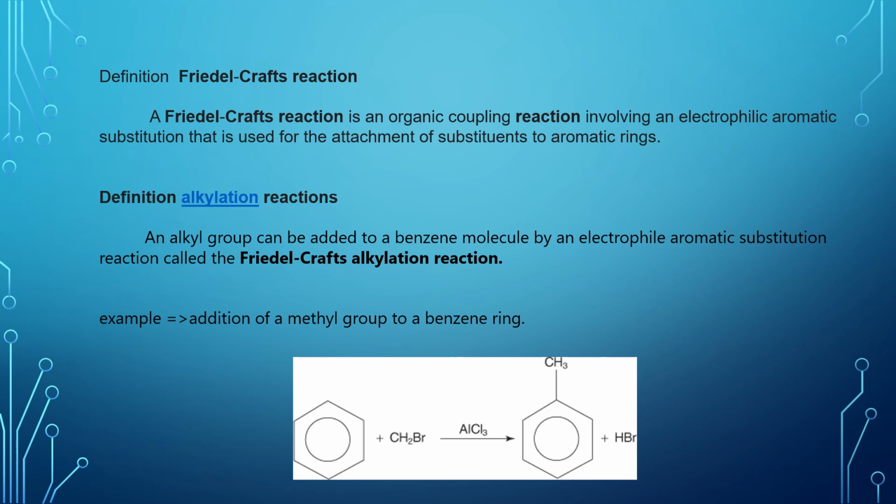Definition of alkylation reaction: an alkyl group can be added to a benzene molecule by an electrophilic aromatic substitution reaction called Friedel-Crafts alkylation reaction. Example of addition of a methyl group to a benzene ring: when benzene reacts with methyl bromide in the presence of anhydrous AlCl3, it gives toluene with by-product HBr.